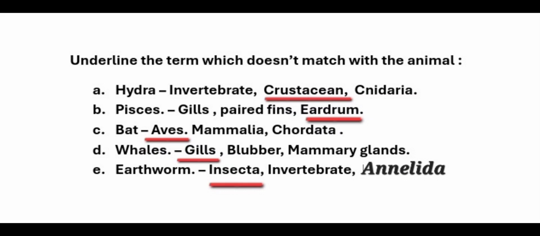Subpart C, the animal is bat. Bat is not aves. It is a mammal and under chordates. So aves has to be underlined. Subpart D, you have whales. The whales are mammals and they have blubber, but they don't have gills. Next is earthworm. Earthworm is an invertebrate and annelid, but it is never an insect. So you have to underline insecta.